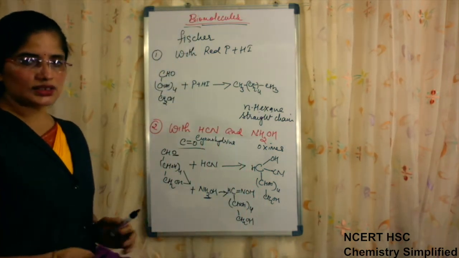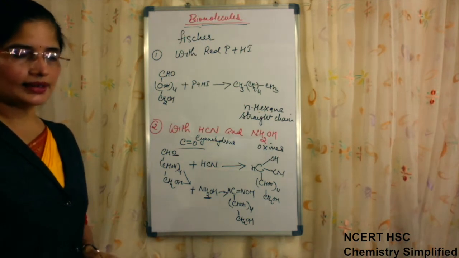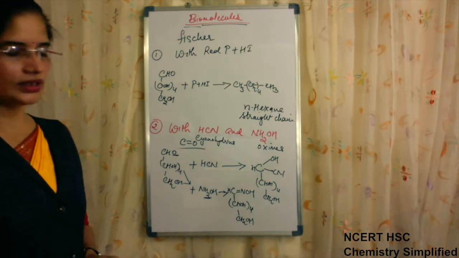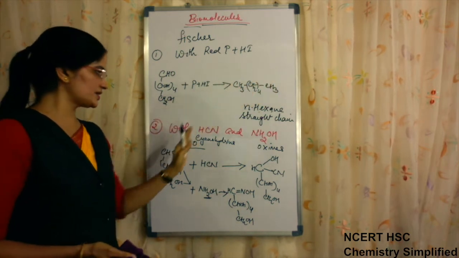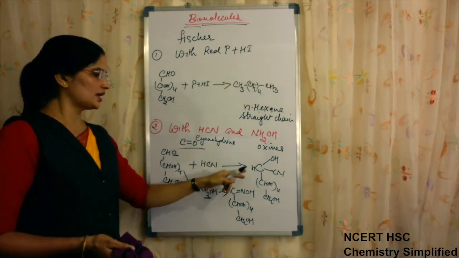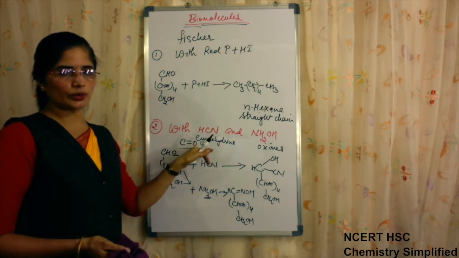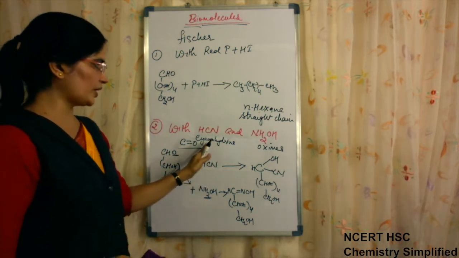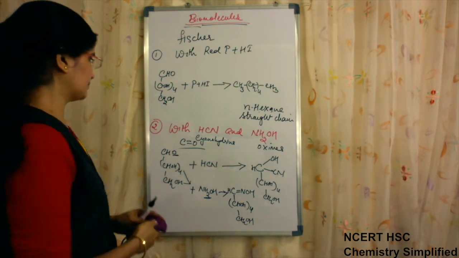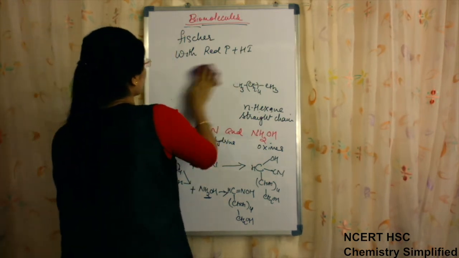Now this C double bond O is aldehyde or ketone. This was to be confirmed. The first reaction confirmed they are all present in a straight chain. The second reaction confirmed that there is one carbonyl group present in glucose, because it was giving cyanohydrins and oximes. Now the third reaction.